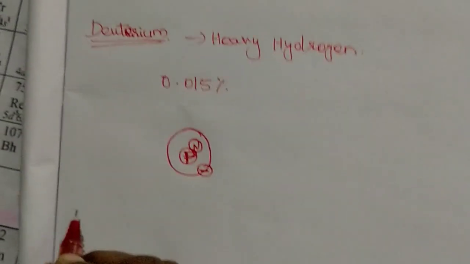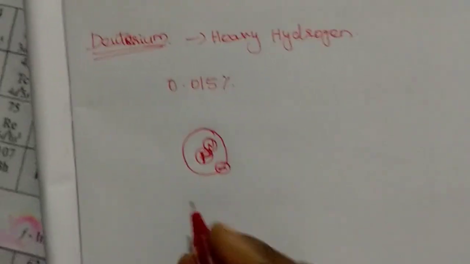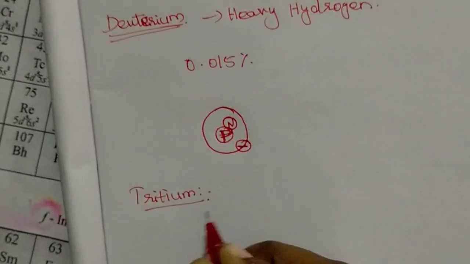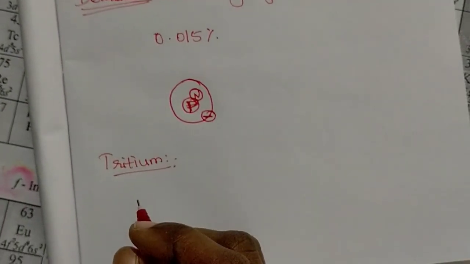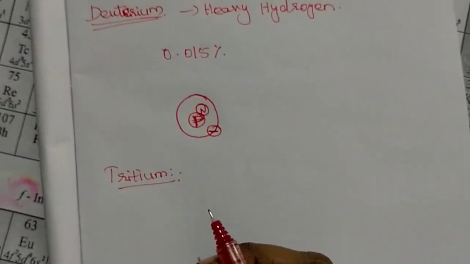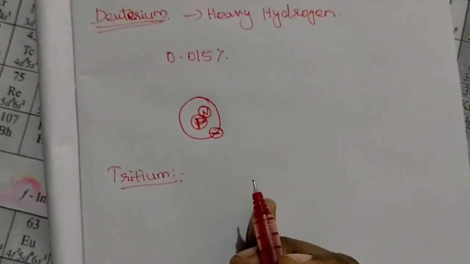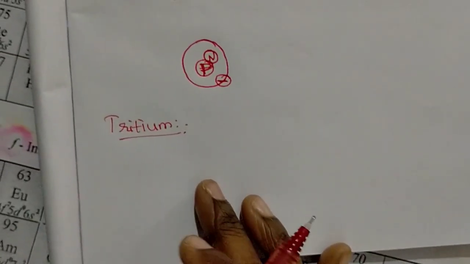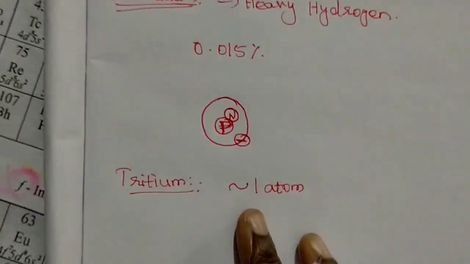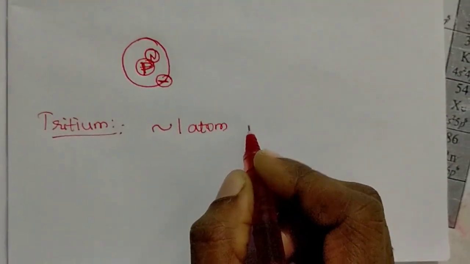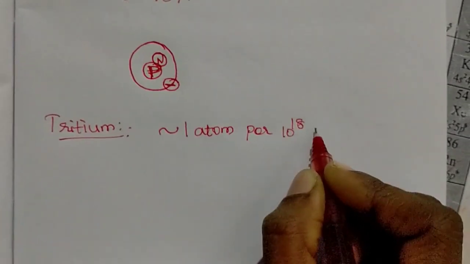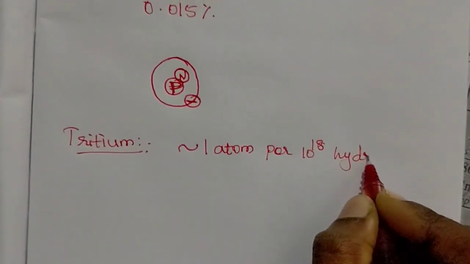And the third isotope of hydrogen, tritium. It is a radioactive element, or radioisotope. It occurs only in trace amounts, approximately 1 atom of tritium per 10 power 18 hydrogen atoms.